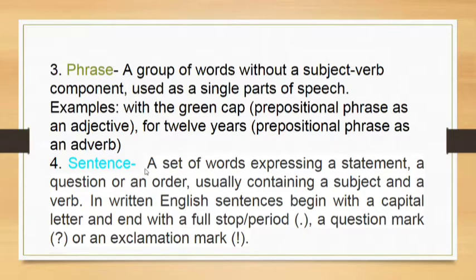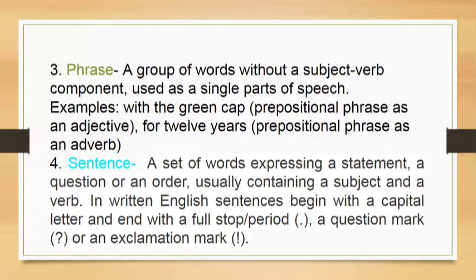Then comes sentence. Sentence, all of us are aware. What is sentence? Group of words which makes complete sense. So sentence is a set of words expressing a statement, a question, or an order, usually containing a subject and a verb.